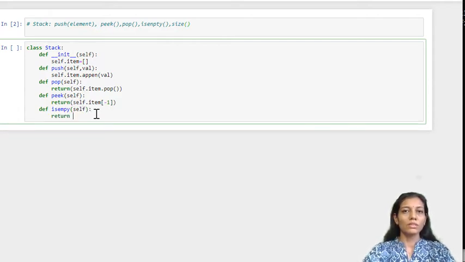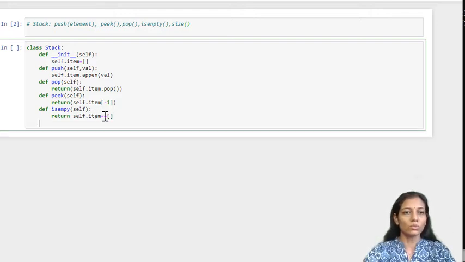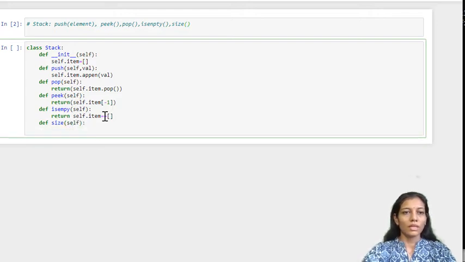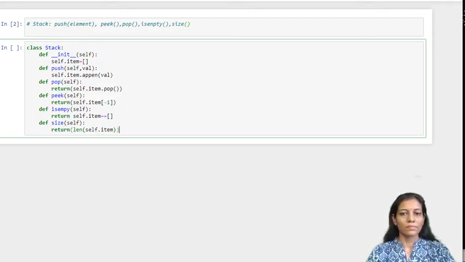Return, this is going to return the boolean value. So we are going to write self.item equal to blank list. If it is a blank list, it is going to return true. Last thing is size, that returns the size. We are going to use the len function. So all the functions are defined.